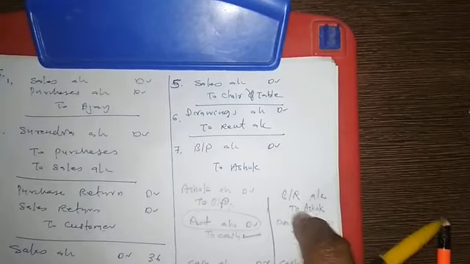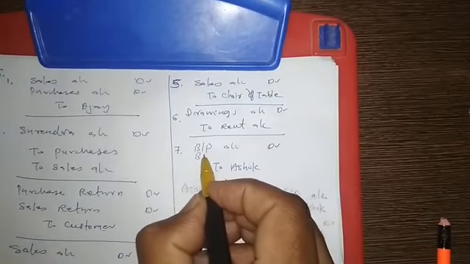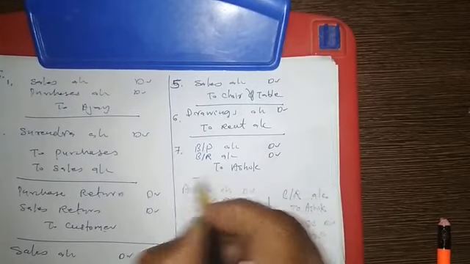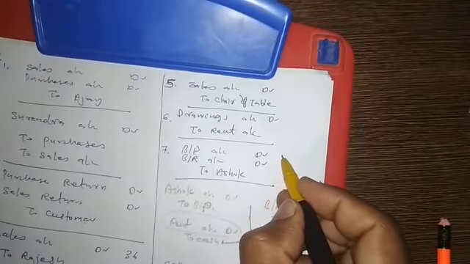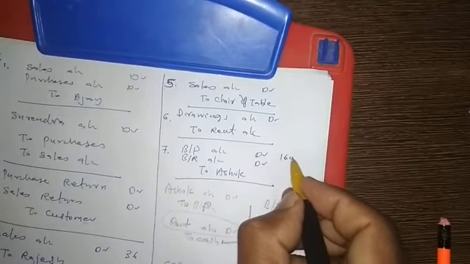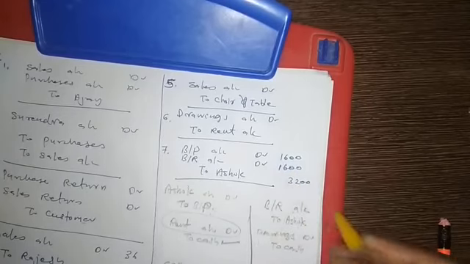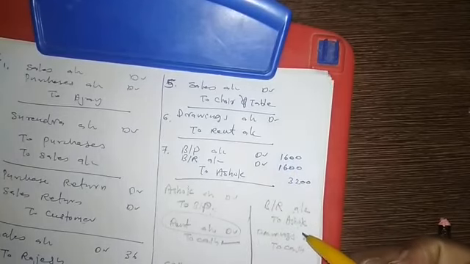So to Ashok, that is already written. Bills receivable account is not debited, so we have to debit the bills receivable account. So the answer will be bills payable account debit, the amount is 1600, this also 1600. This will be 3200.